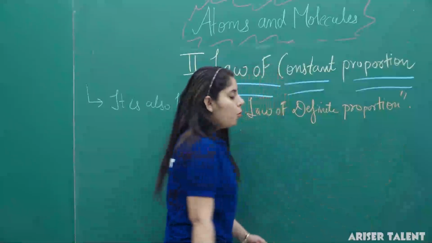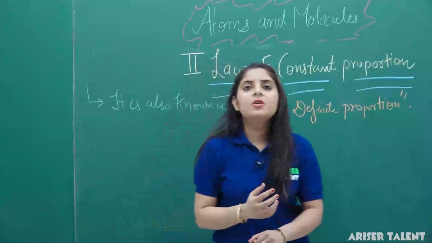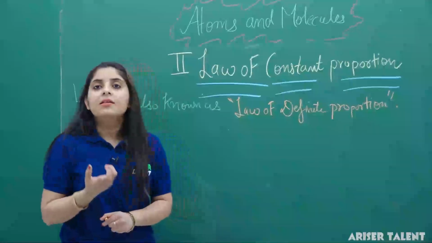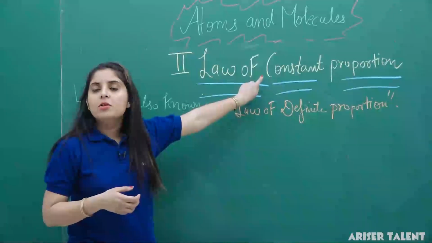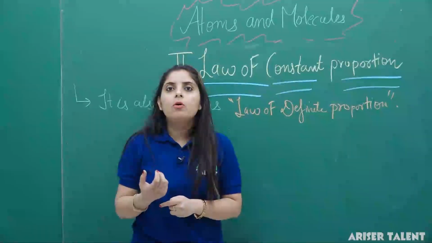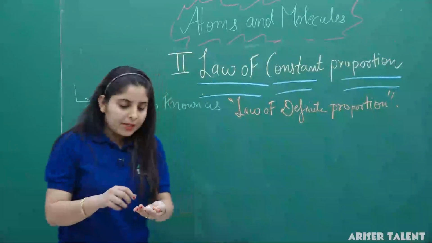What does the law of constant proportion actually mean here? It means that certain elements combine to form a product, and they will combine in a fixed ratio. It means they are having a constant proportion and the individual elements do not belong to the product source. It means the ratio must be fixed over here.